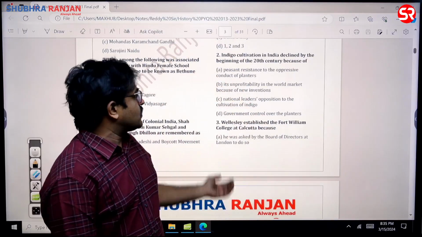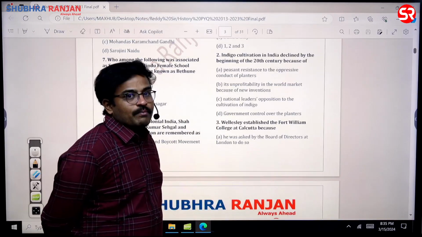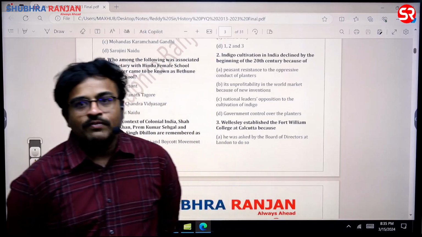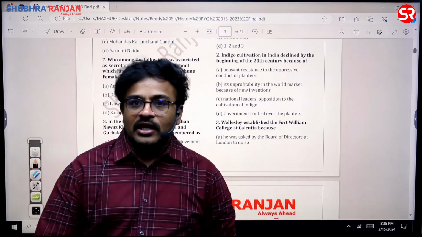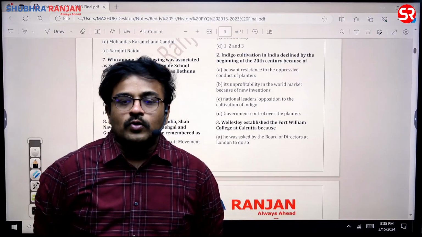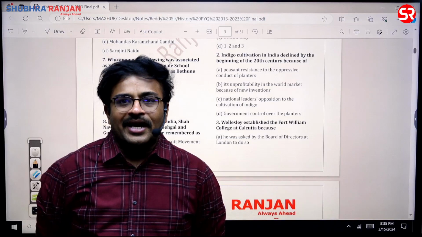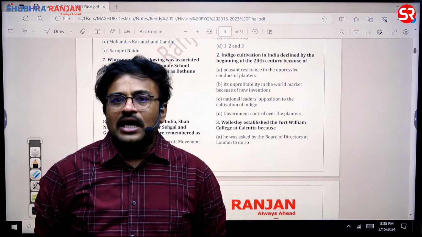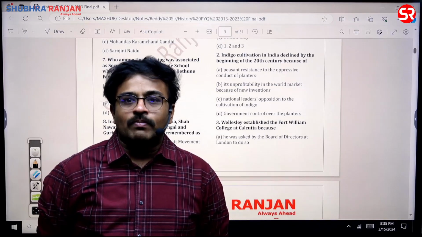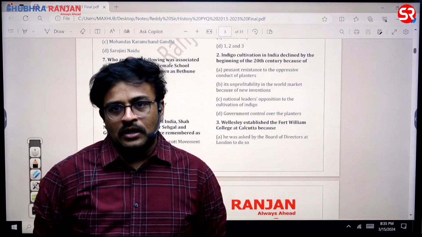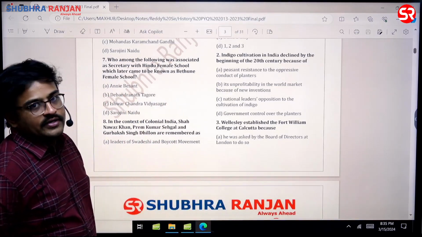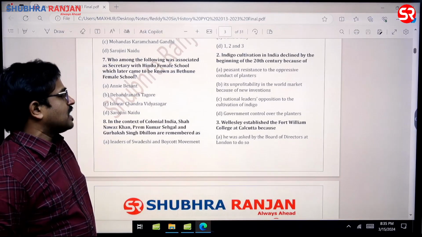So in fact, the answer for this question is the unprofitability of indigo in the world market because of the new inventions. The new invention which they are talking about is from the second industrial revolution in Germany, where the chemical industries were able to produce synthetic dyes, which led to a crash in indigo prices, because synthetic dyes are of better quality, they are more long lasting, and they also produce multiple types of colors apart from blue, sir. That is the reason why indigo cultivation in India declined by the 20th century, sir. So B is the answer for this question.